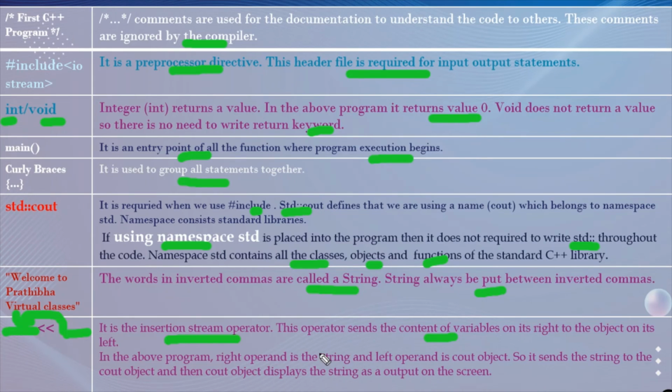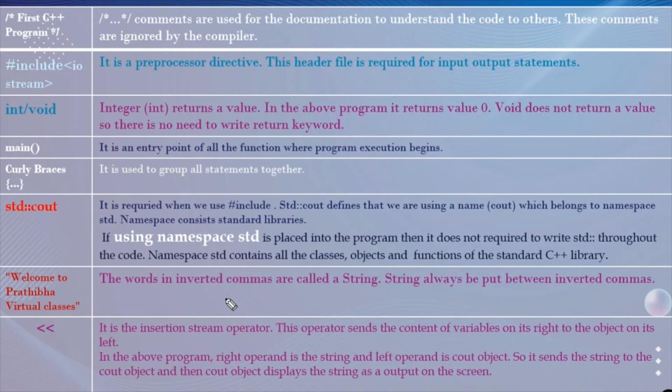In the program, on the right side we specified the string, and in the left operand we are using cout. So it sends the string to the cout object, and then the cout object displays the string on the output screen. Okay, this is the explanation of our simple C++ program.